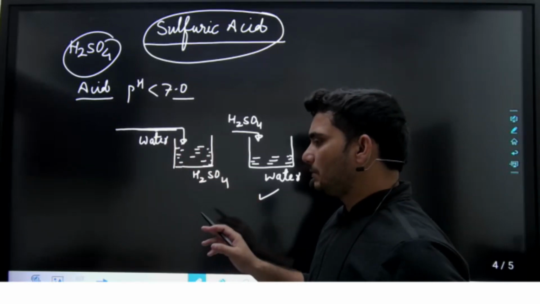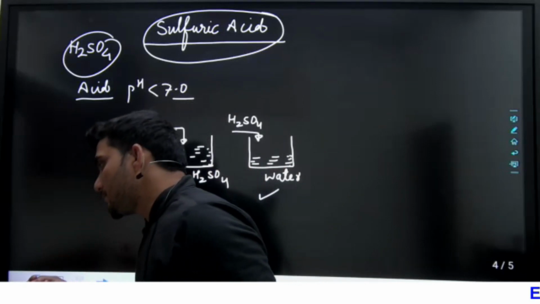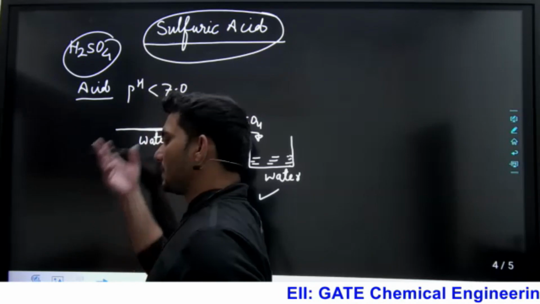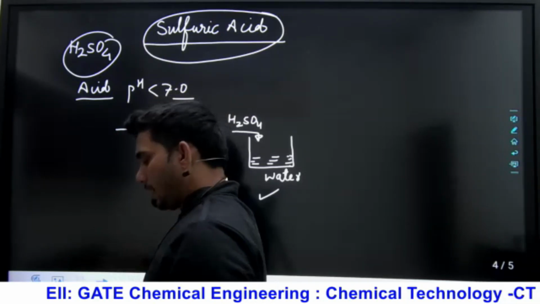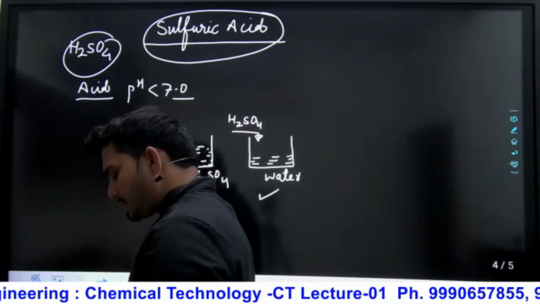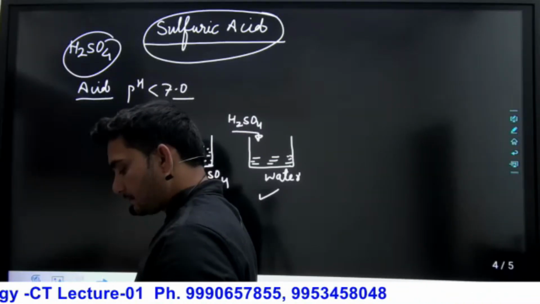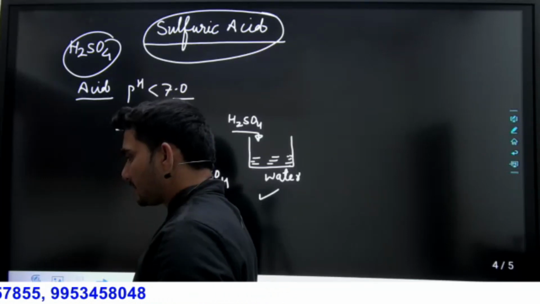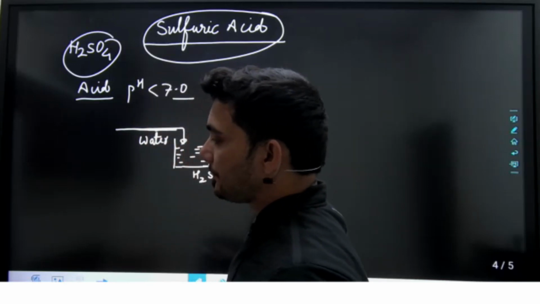Water is miscible, but if water is added to the acid it will splash out, because it produces a large heat of solution. So it is completely miscible with water with a large heat of solution. When its concentration is 93% H2SO4, it is called rectified oil of vitriol.